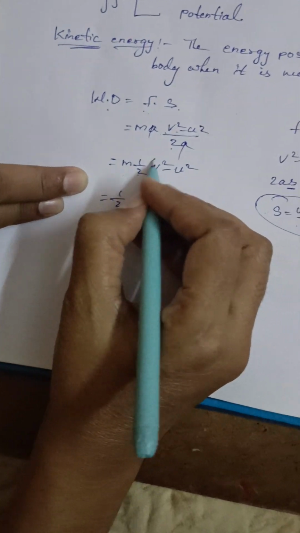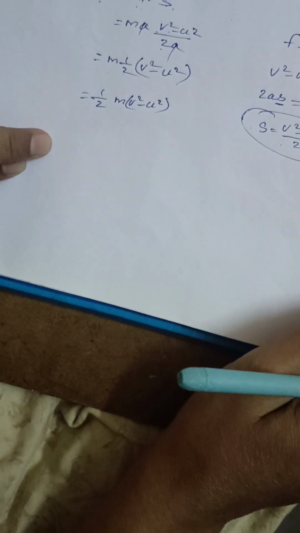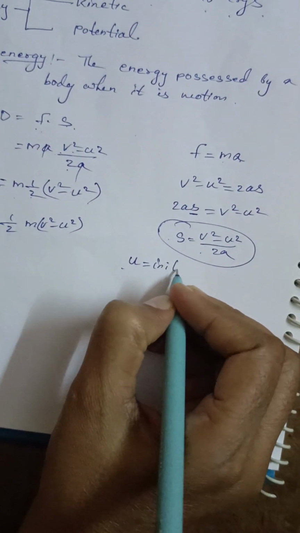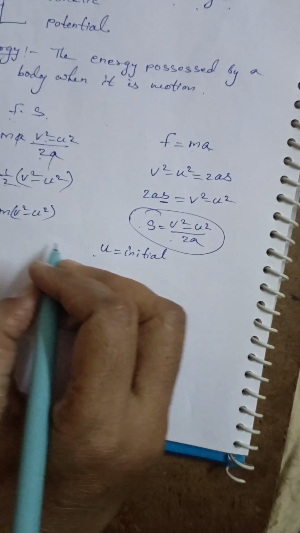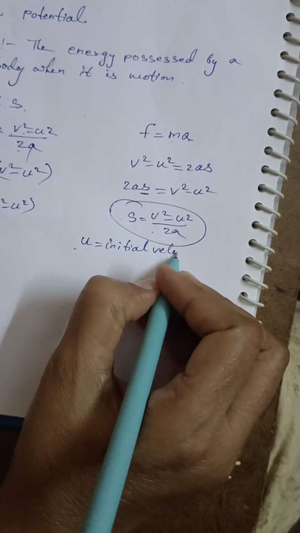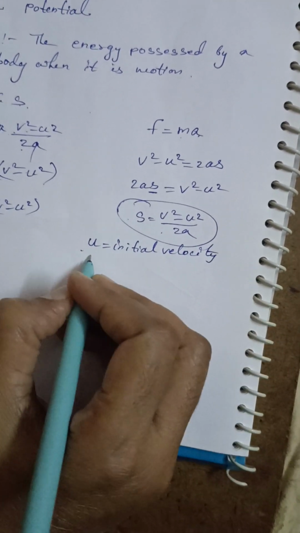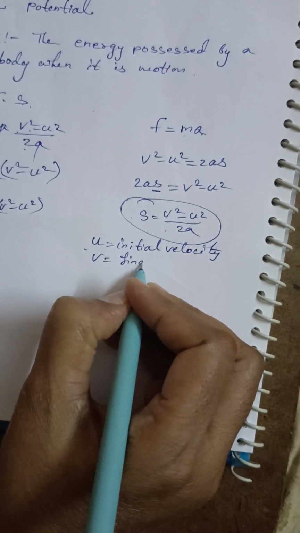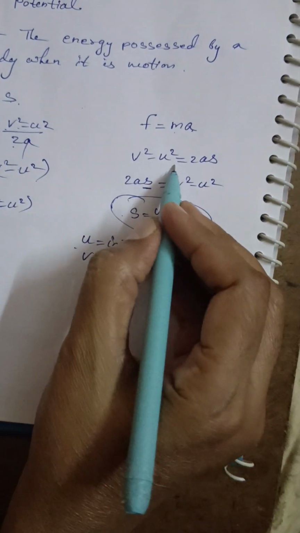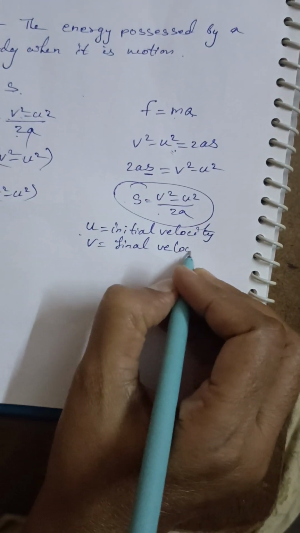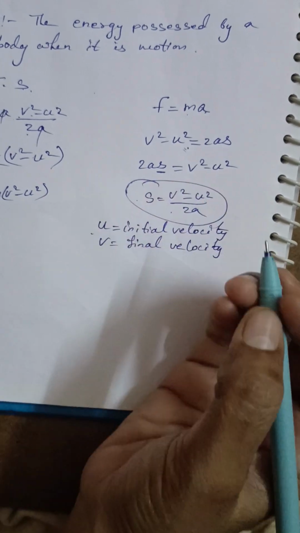Okay, if we consider the initial velocity as 0. Okay, if u is the initial velocity. Do you know this? In the lesson on motion you might have learnt u is the initial velocity and v is the final velocity, right? This is the equation of motion, right? So what are the equations of motion?